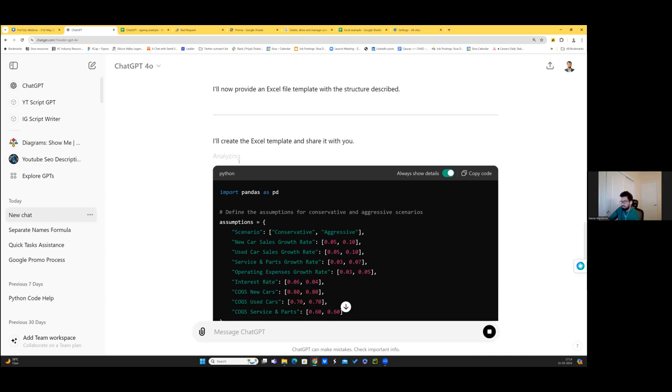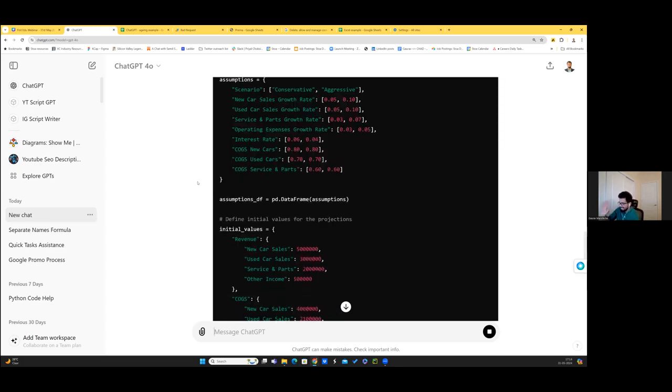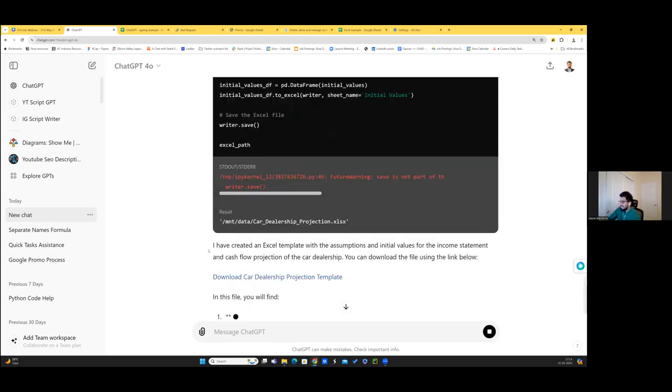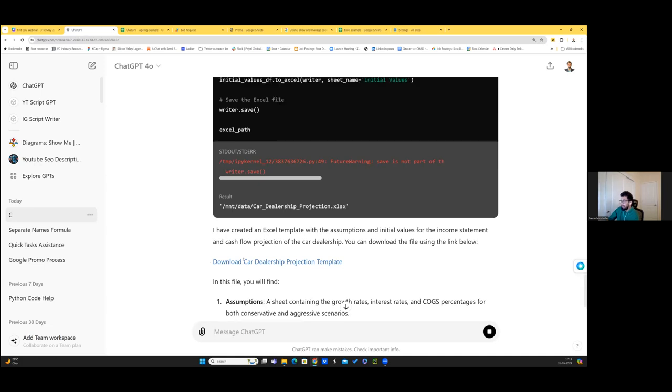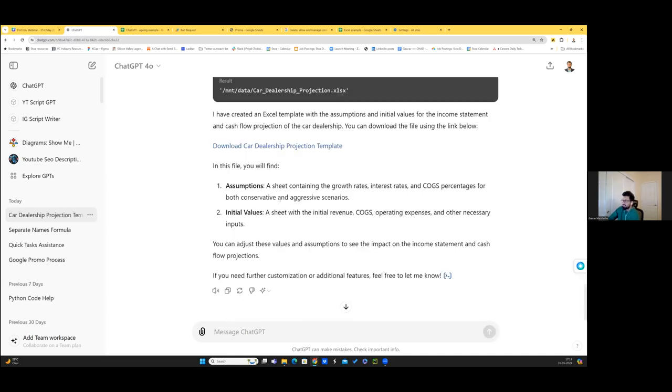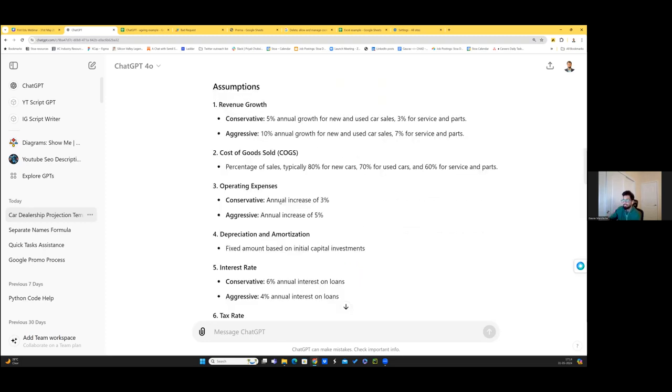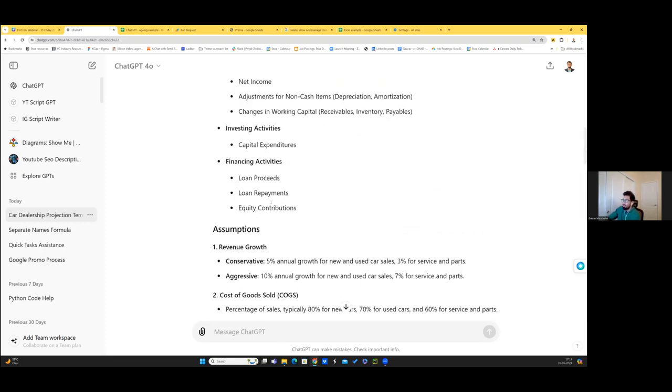You don't have to worry too much about what it is doing in the background. It is writing some code, and we don't have to care about it. We can simply download the Excel sheet. So let us go through the output once and look at how fast it did it, right? While I'm speaking, it's barely 30 seconds and it has been able to do all of it.